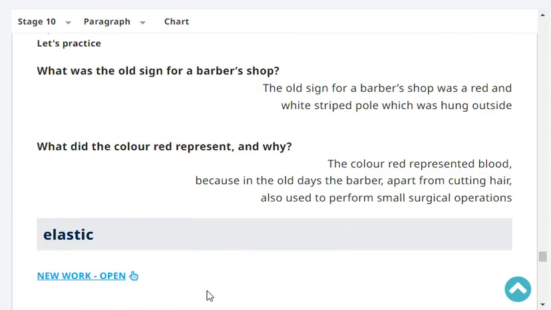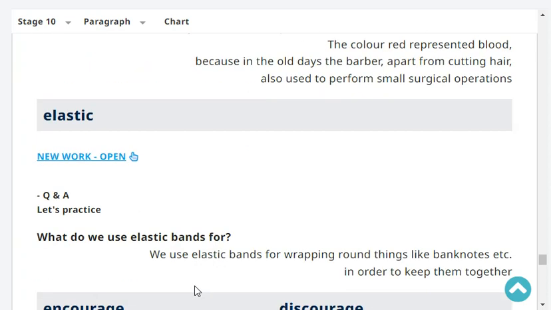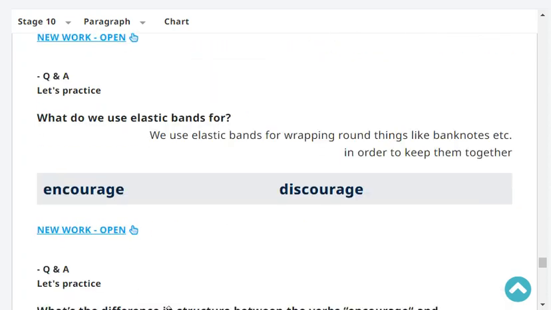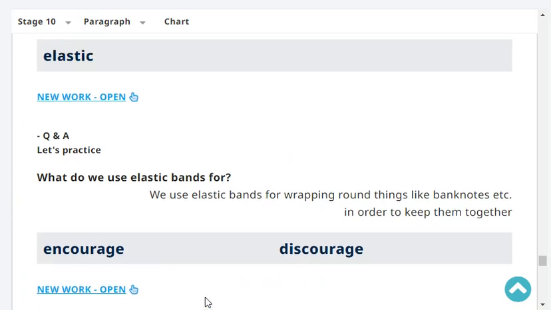What did the color red represent and why? The color red represented blood because in the old days, the barber, apart from cutting hair, also used to perform small surgical operations. Very good.